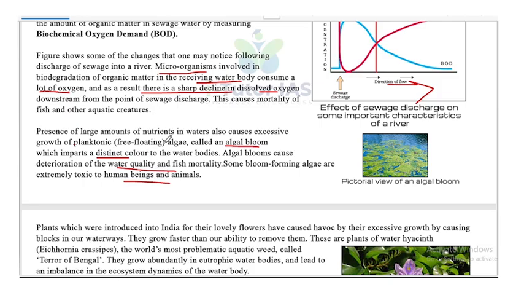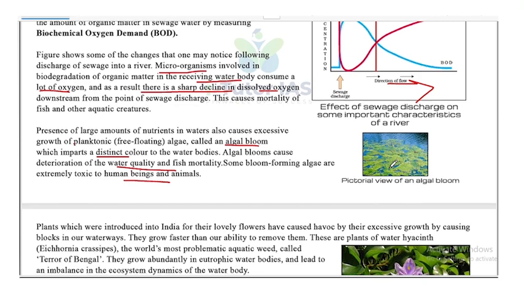So the presence of large nutrients in the water causes a large amount of algae like planktonic algae to grow, and this is known as algal bloom. This also deteriorates the water quality because in most cases these algal blooms are toxic to humans as well as animals.